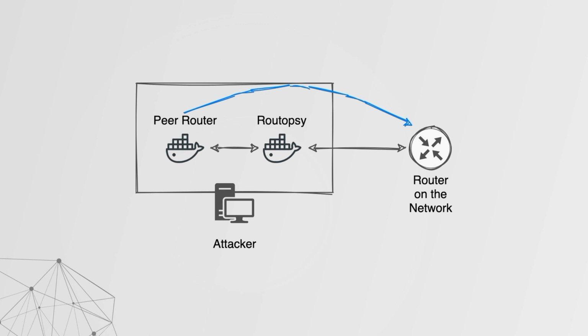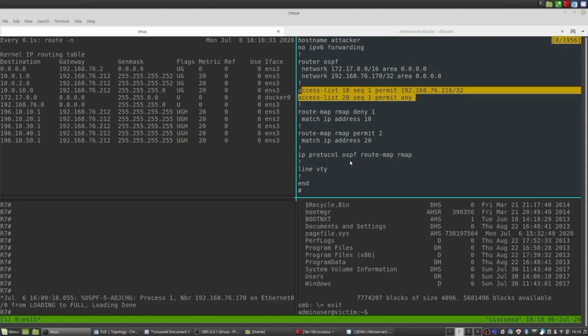And the reason we want to prevent it is that Routopsy shares the routing table of the attacker host. So when this traffic comes back from another network to us, we would like to manipulate it whichever way we want to. That's why we need to prevent the addition of that route into our table. Let's take a look at the demo and how this is done.